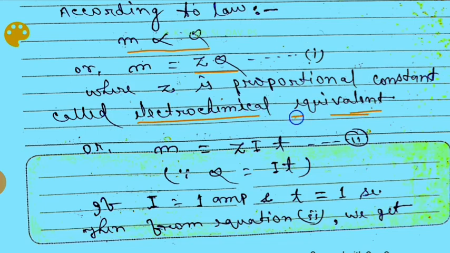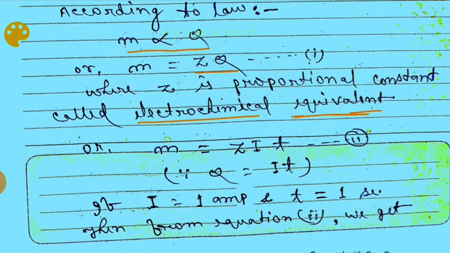Z is written here because it has a special name, that is electrochemical equivalent. Now, what is electrochemical equivalent? It can be defined by this equation.